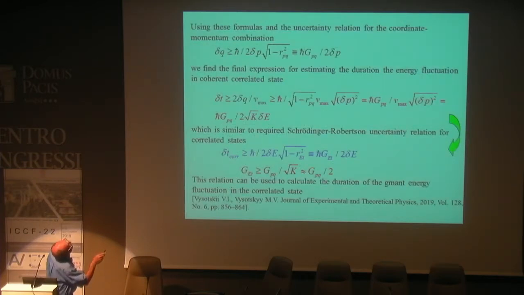So using this formula and the uncertainty relation, this one equation, we easily find the final expression for estimation of the duration of fluctuation in correlated states, but based not on unknown parameters for correlation between energy and time operators, but on operators of momentum and coordinates that we can easily calculate. So we have such a modified expression for estimation of the time of fluctuation that depends only on parameters that we can calculate, related to momentum and coordinate.